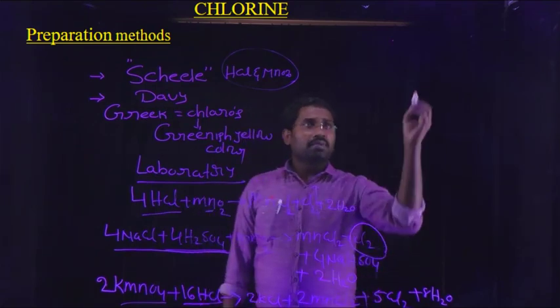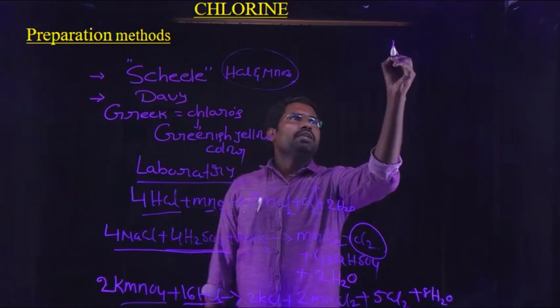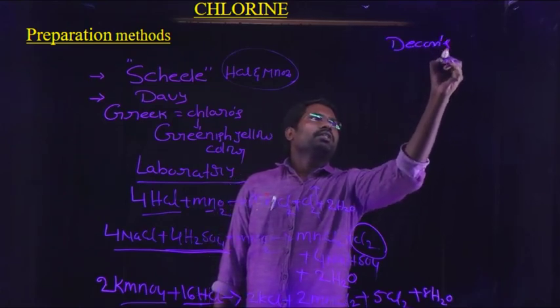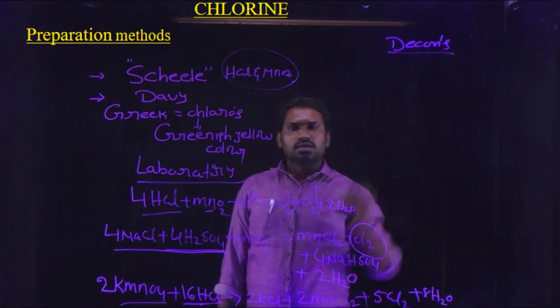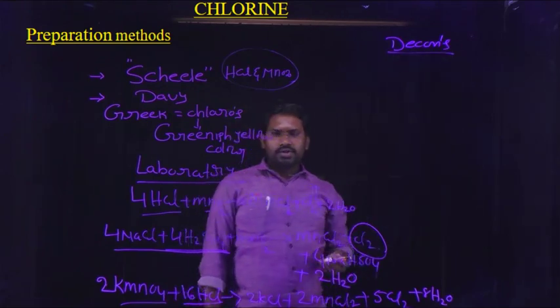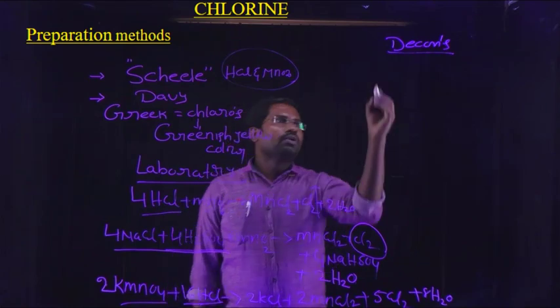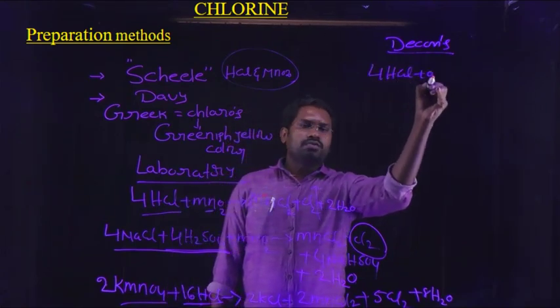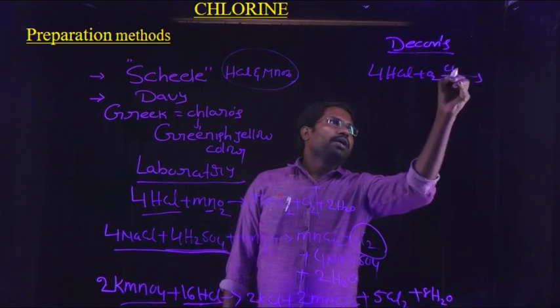Next, another preparation method for chlorine, which is very important from the examination point of view, is Deacon's method. What is that? In Deacon's method also, we prepare chlorine by the oxidation of HCl in the presence of cuprous chloride.